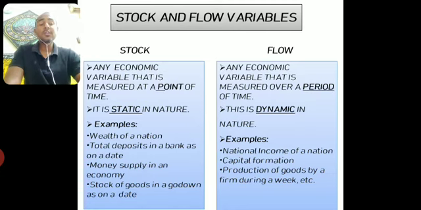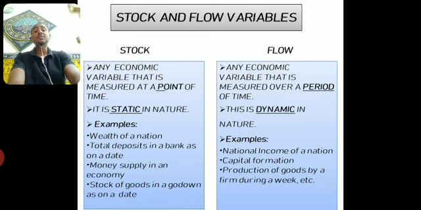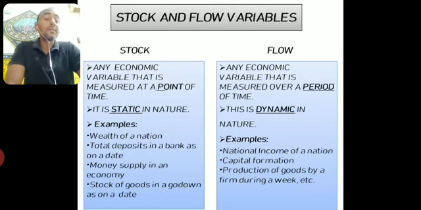People come to the bank, they deposit their money throughout the day, and at the end of the day, when we calculate the total deposits made in the bank on that particular day, that is also a stock concept, because we calculate the total deposits at that particular point of time. Then money supply in an economy, then stock of goods in a godown as on a date. All these are examples of stock concept which are measured at a point of time.